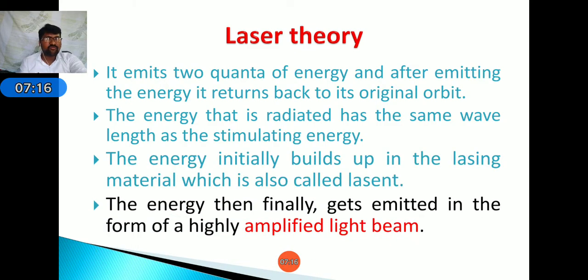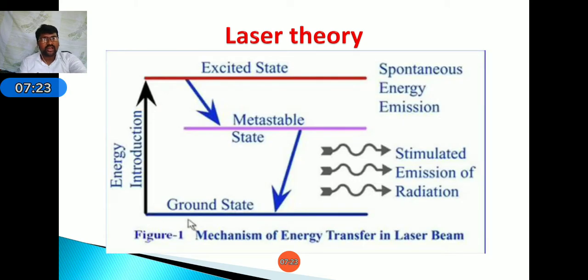Next, the energy finally gets emitted in the form of a highly amplified light beam. As observed in this diagram, there is the ground state and the excited state, that is, the higher energy level. The atoms in the ground state, due to the effect of light energy, collect a photon of light. Due to this, excitation takes place. The electrons move from the ground state to the excited state, that is known as the higher level.